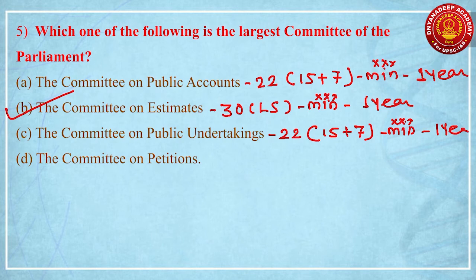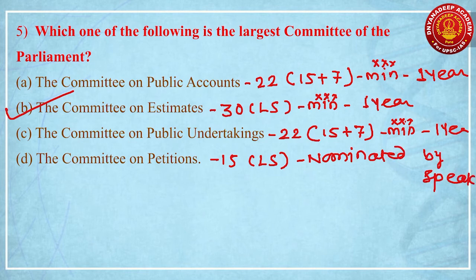Remember, 15 members are there and all members are from Lok Sabha. One important thing: all 15 members are nominated by the Speaker, right? So this is the case. This is a revision where I expect that you should get more data based on the trends in the UPSC prelims examination, right?